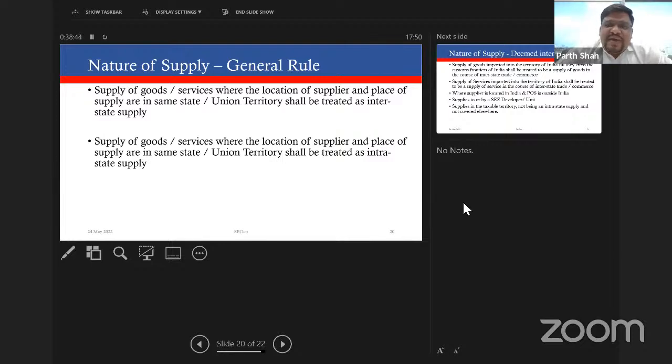And if the location of supplier and the place of supply is in different states, it will be deemed to be an interstate supply. Okay, so let's say I am in Maharashtra, in Mumbai, that is my location of supplier is in Mumbai, and I'm supplying goods to someone in Mumbai only. The POS, the place of supply, is Mumbai. It's an intrastate supply, and I have to charge CGST and SGST. An example of such interstate supply is also there. For POS, there's a specific set of rules which are being defined for determining place of supply for goods and place of supply for service. A separate session will be held for that particular topic also. So you will have to look into that aspect.